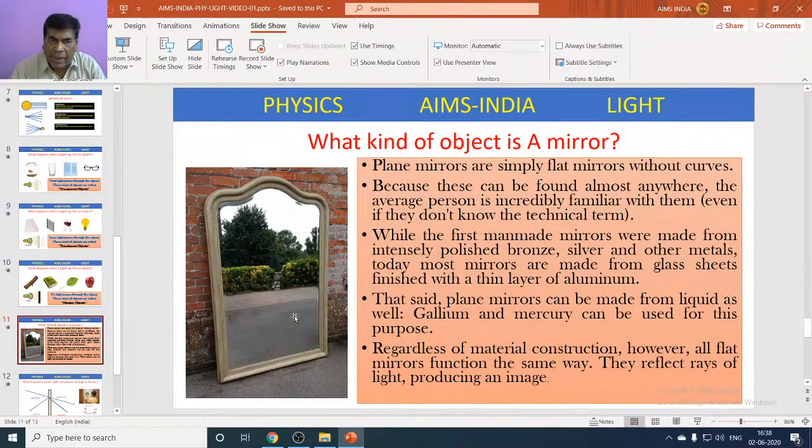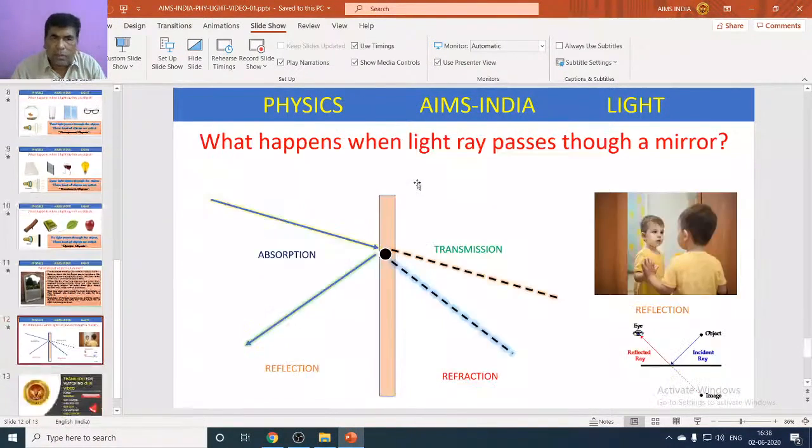So next, plane mirror. Because of plane mirror, we can observe our images. So why can we observe our image in a plane mirror? Because of a process called reflection, which we are going to learn in the next video.